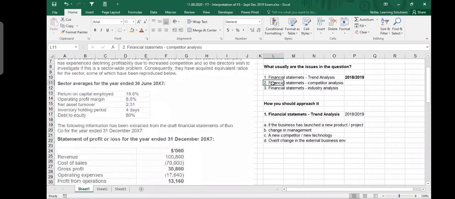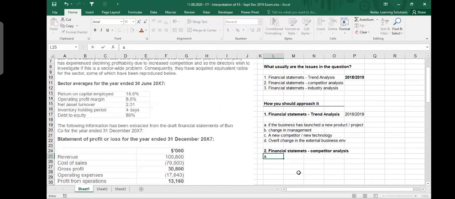If I go for the second thing, financial statements, competitor analysis. When you do competitor analysis, what are you focusing on? They tell you that your company has a current ratio of 1.6, the competitor has a ratio of 1.8. Your company has a gearing of 0.4, they have a gearing of 0.6. This type of information is there: your ROCE, competitor ROCE, your profitability, competitor profitability. You are comparing Alpha with Beta. So what are you generally looking at?